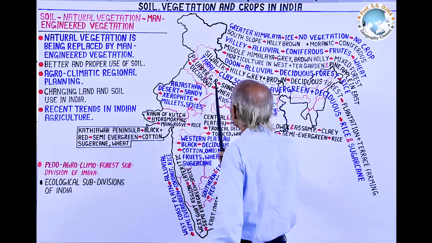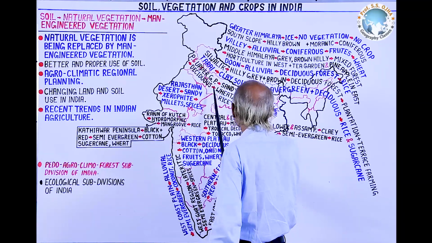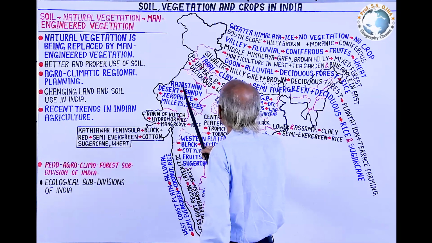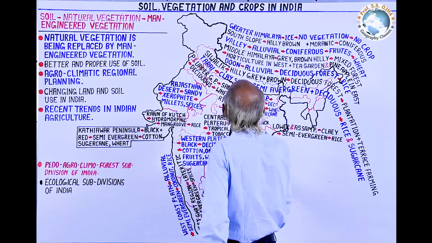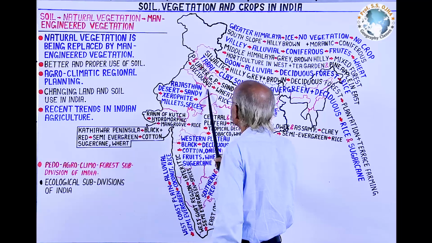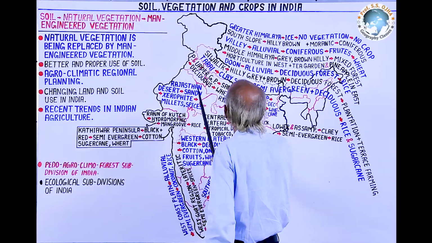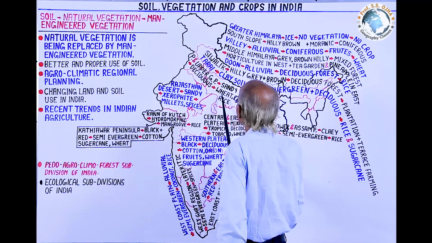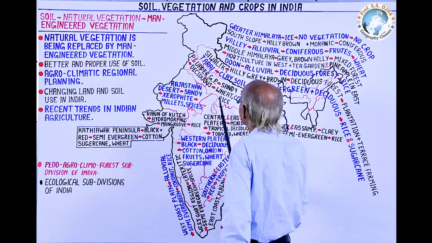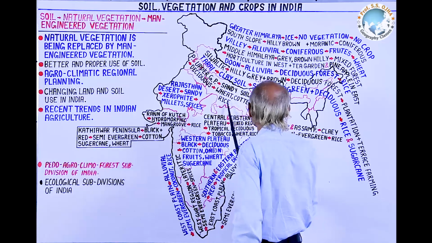In the Punjab and Upper Gangetic plain, the soil is of sandy structure because of proximity to the Thar desert, and in this sandy soil there is deciduous forest, but it has today been replaced by man-engineered agriculture, that is wheat, cotton and especially in Punjab, rice.